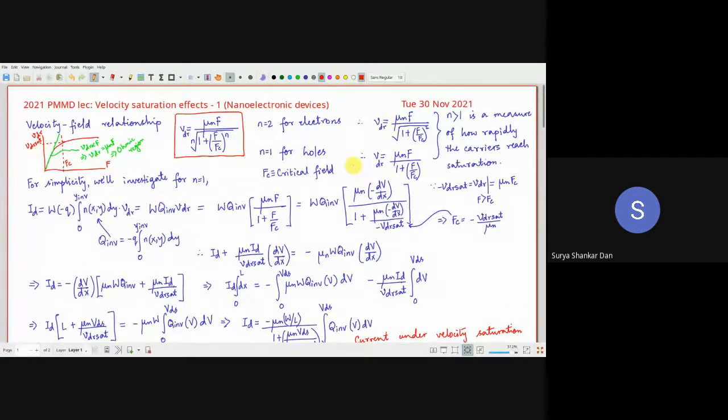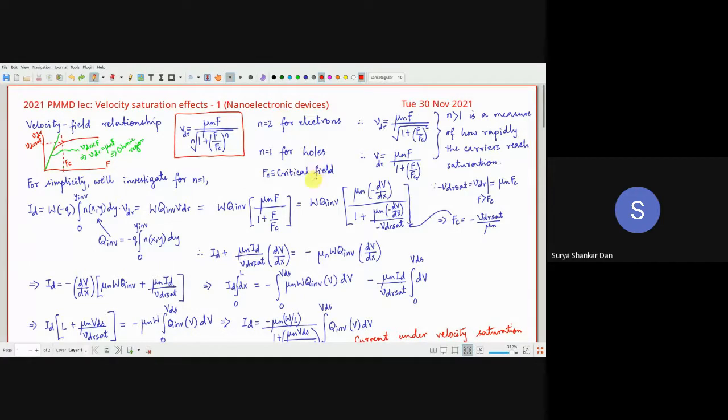Now, if we want to do the modeling, we have to incorporate this whole expression inside the modeling for the current. Please understand that in the current IV modeling, which we did previously in our course, which was valid for long channel devices, we only took this part. Why? Because we were dealing with the low field case. That means the fields F were much lower than Fc. So we ignored the velocity saturation effects. But in nano electronic devices, we have to take care of that as well.